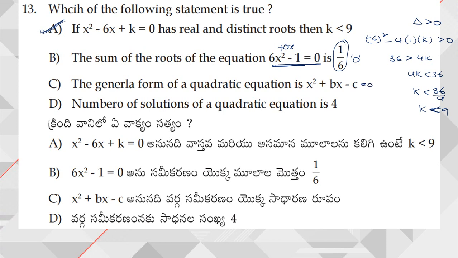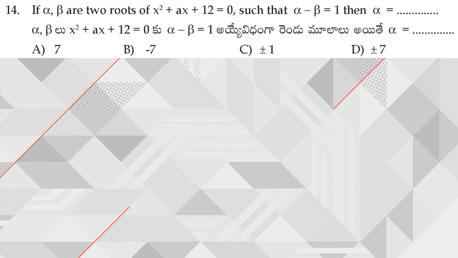So if you want to have a quadratic equation, you should have x square minus bx minus c is equal to 0. Next, number of solutions of a quadratic equation. So the number of solutions is nothing but 2, right? So option A is correct, remaining all are false. Next, moving on to question number 14.